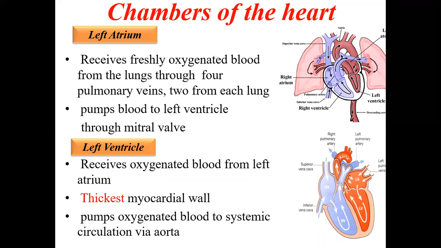Now this will pump the oxygenated blood to the systemic circulation via the aorta. So through the aorta, systemic circulation means to all the parts of the body. So from here, it is pushing the blood to the aorta, and from there to all the parts of the body. So that is called systemic circulation.